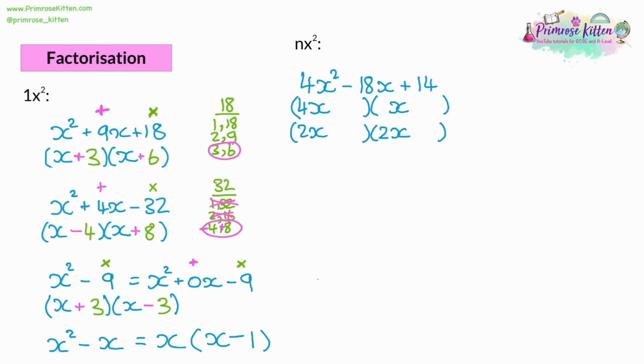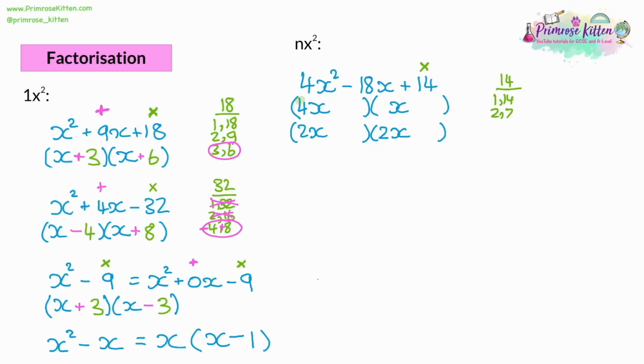The second difficulty is when we look at factors for two numbers that multiply together to make 14. So look at the factor list for 14. We can divide it by 1, and we can divide it by 2, and we can't divide it by 3, 4, 5, or 6. So these are the only possible factors. Now, we need to add or subtract these to get a -18. And these numbers are all too small. You are not going to be able to get a -18 out of these numbers. So what on earth do you do?